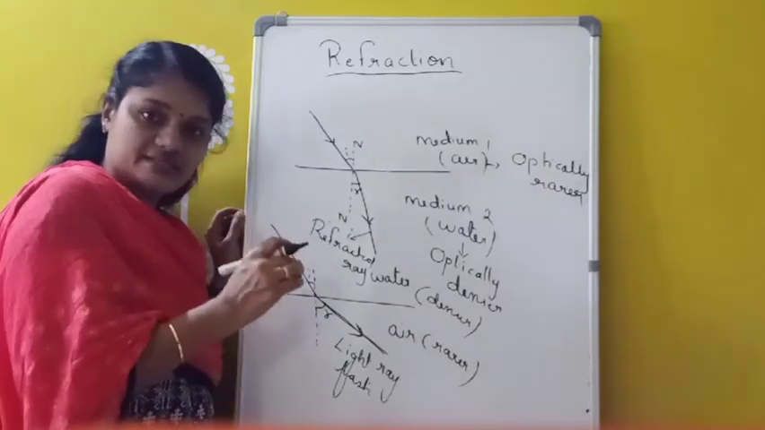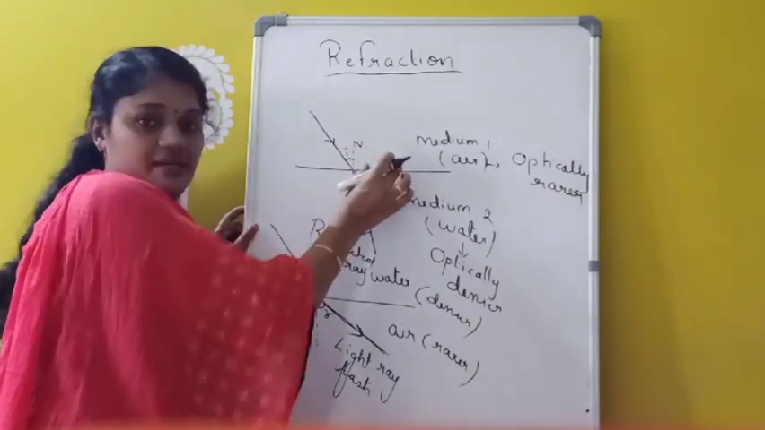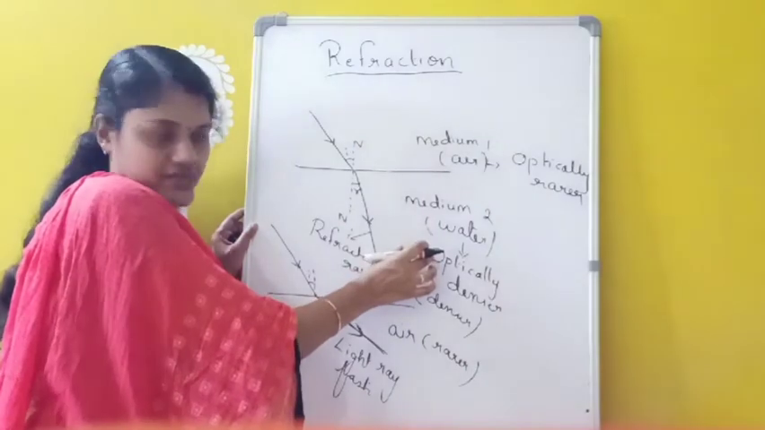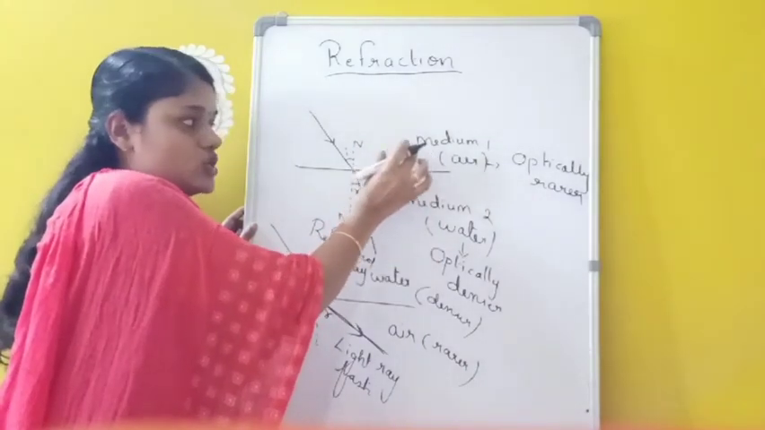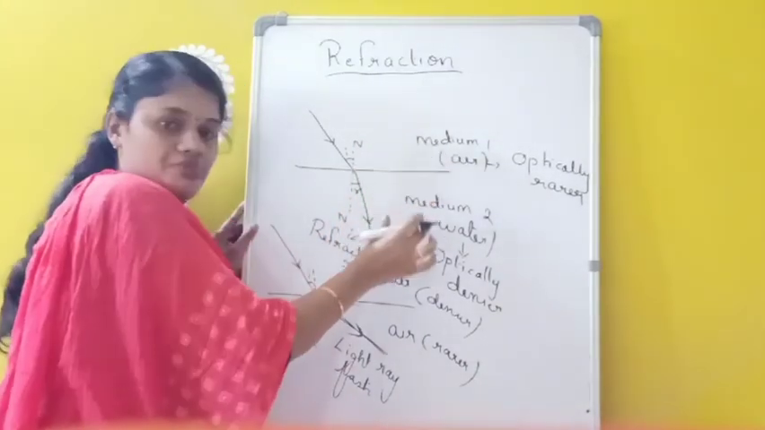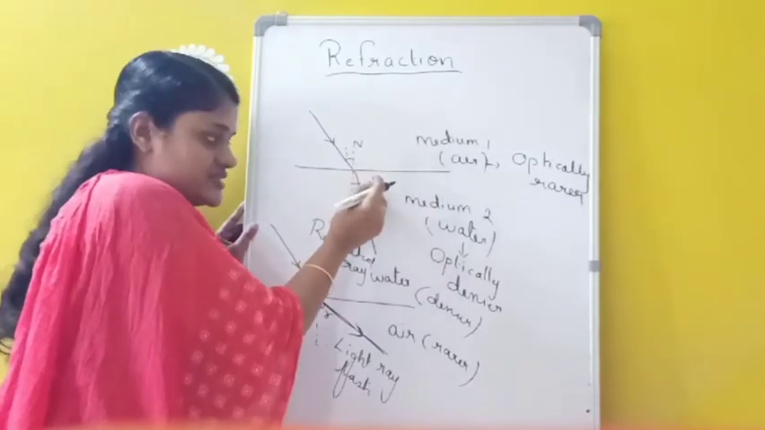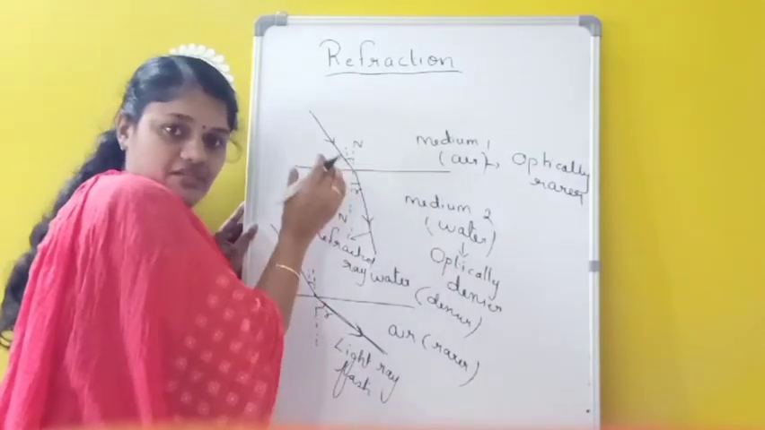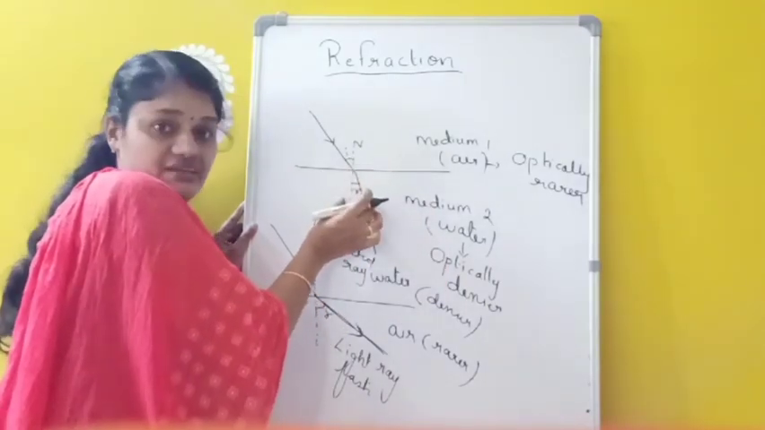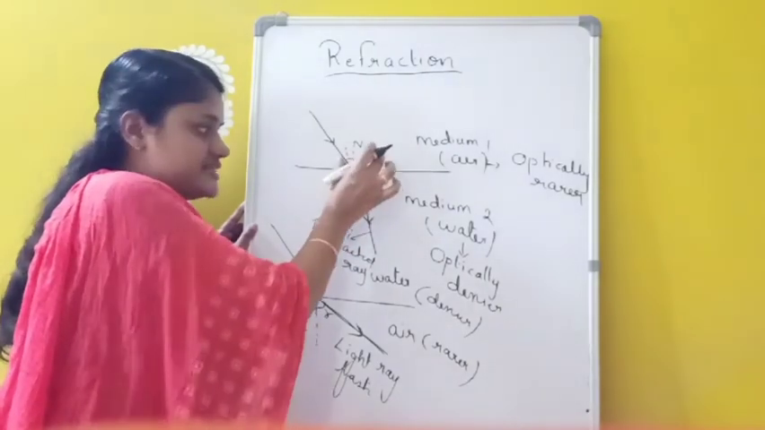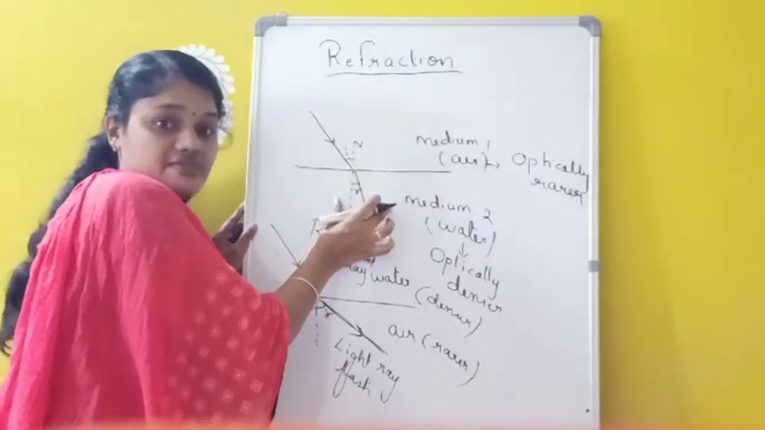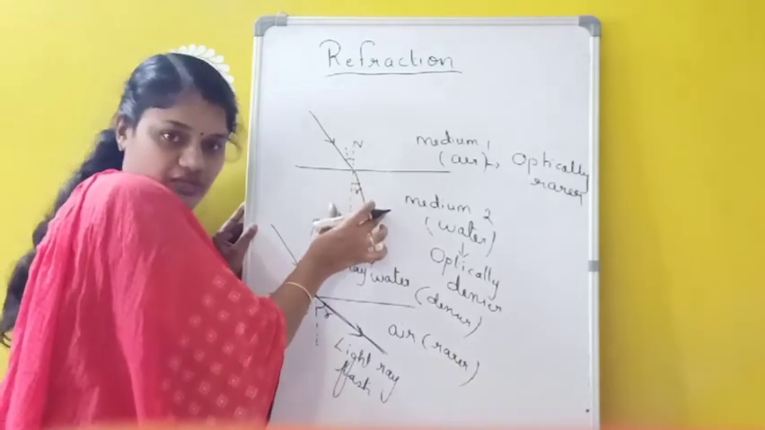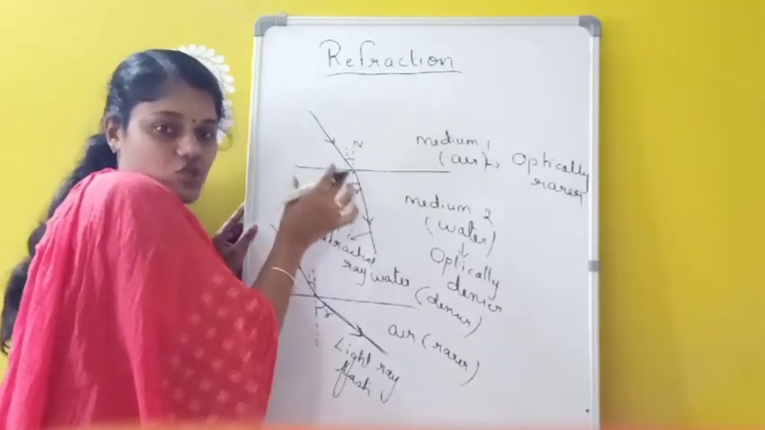And what is the reason? Because the speed of light differs in different media. Whenever light travels from an optically rarer medium to an optically denser medium, the light ray will bend towards the normal. The reason is the speed of light will decrease. Whenever light enters a denser medium, the speed of light decreases. It is going slower.